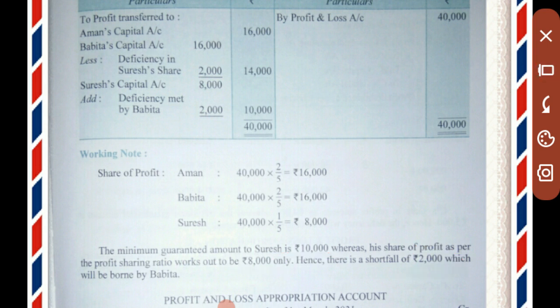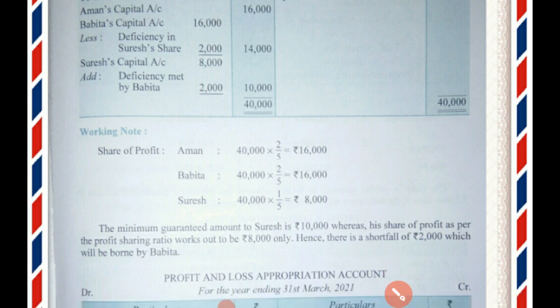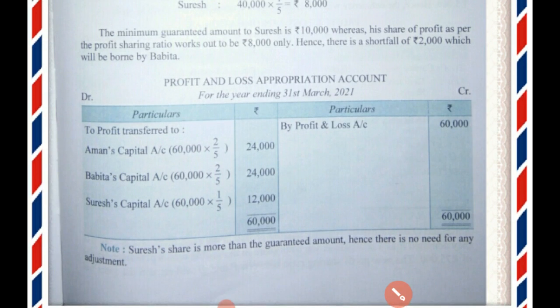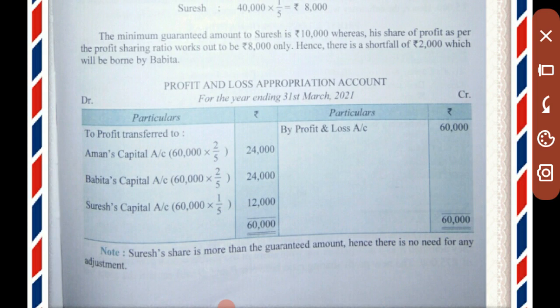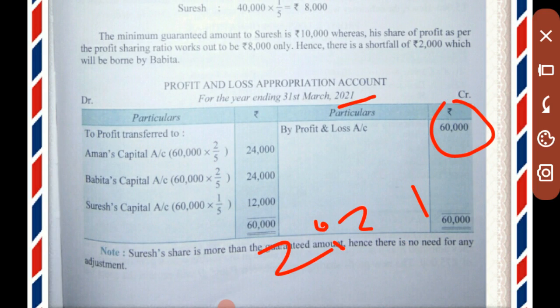Okay. So in this way the first portion will be done. Now move to the second portion. As in the first year the calculation has been done, now we will also distribute the profit as per their agreed ratio. For 2021, there is a profit of rupees 60,000 that will be distributed among the partners in their ratio 2:2:1. Okay, we will distribute according to 2:2:1.